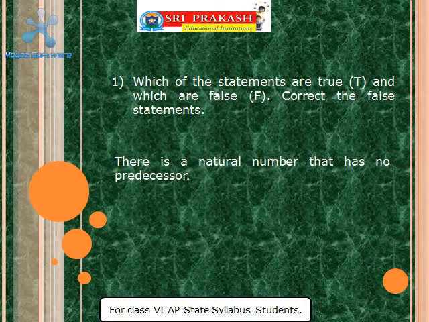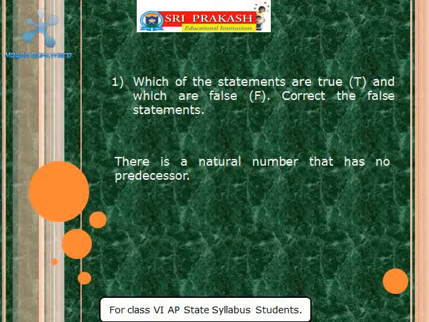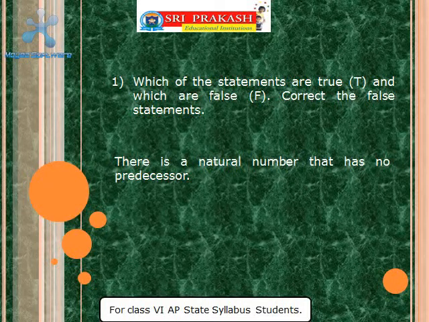Which of the statements are true and which are false? Correct the false statements. First statement: there is a natural number that has no predecessor. Let me repeat. There is a natural number that has no predecessor.